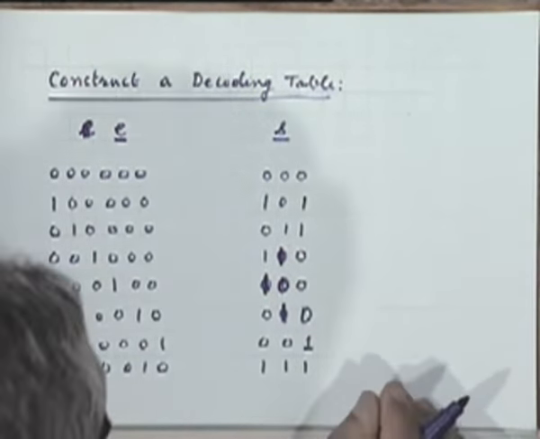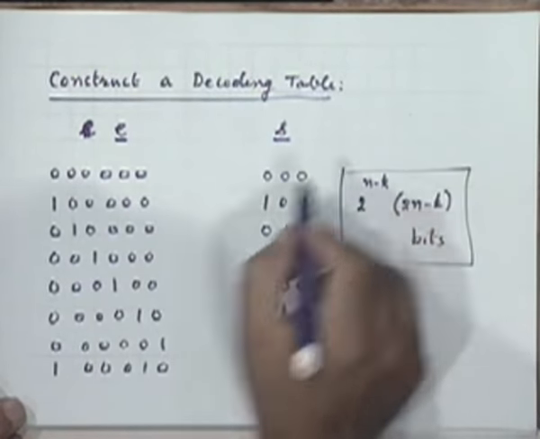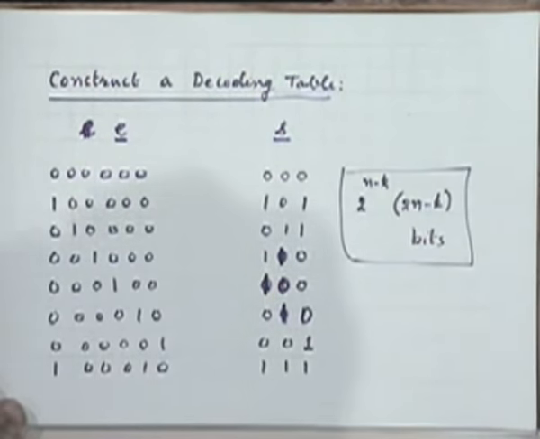What is the storage required here? You require to store how many patterns in this table? 2 to the power n minus k, each with how many bits? n plus n minus k, right? That is the required size of the ROM.